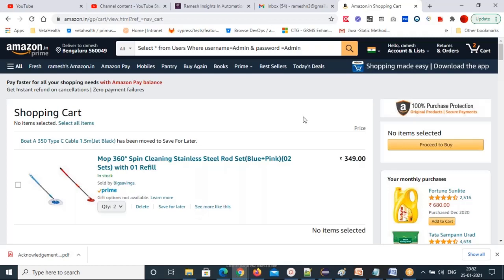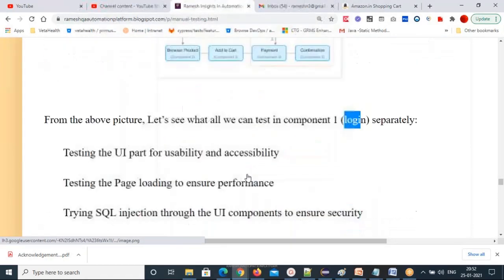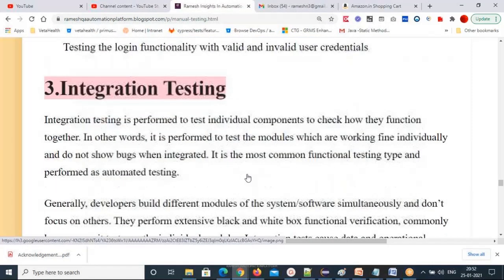Okay? Okay. Okay, sir. Now, that's all about component testing. You already know test levels, I explained this. And again, you are coming back with a lot of doubts.